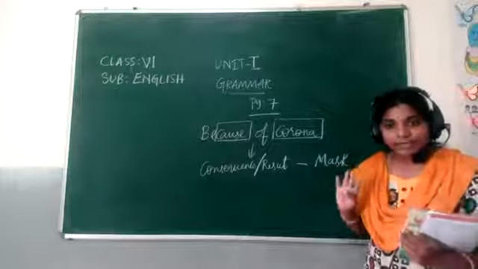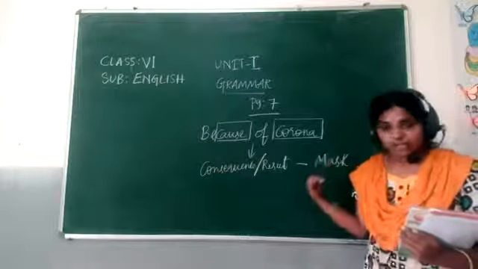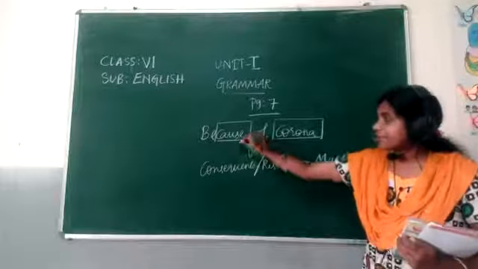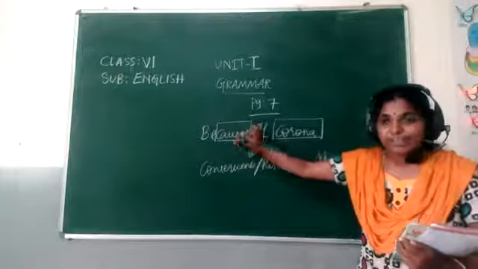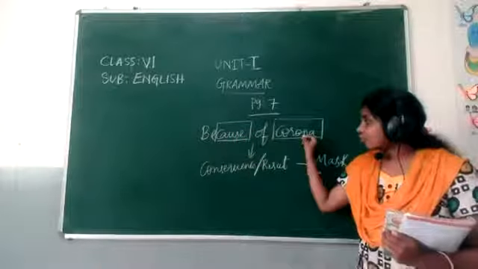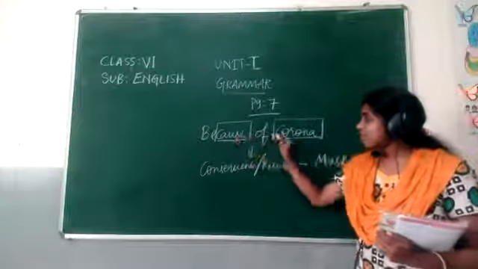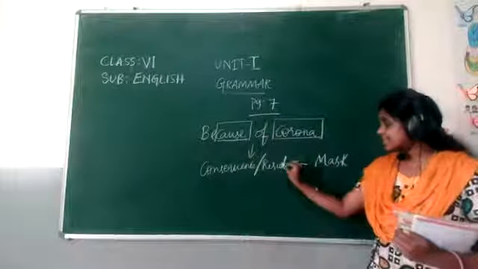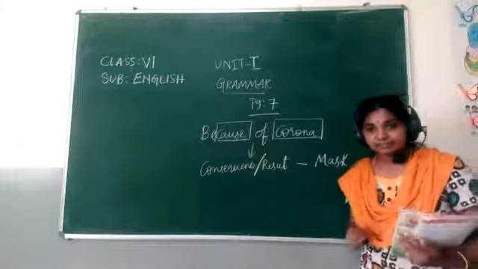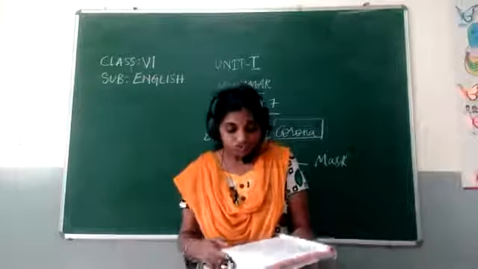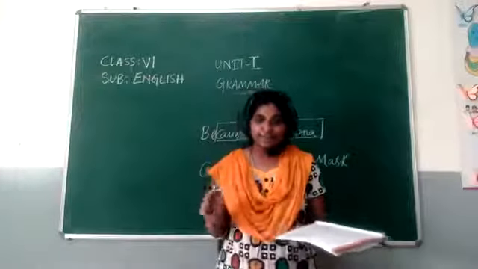I hope I am clear in explaining cause and consequence. The cause is already hidden in the word because. So corona is the cause. What is the consequence of corona? The result is wearing masks. Clear, children? So you understood what cause and consequence are.